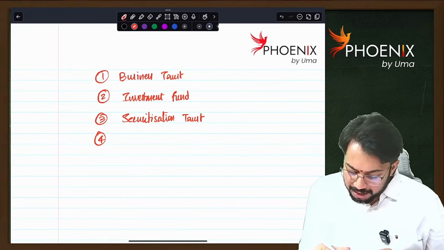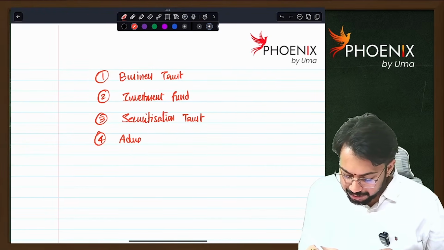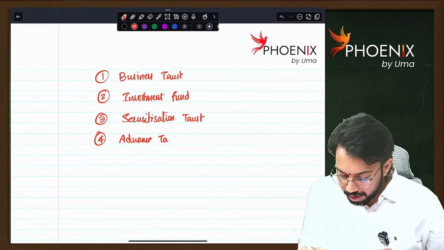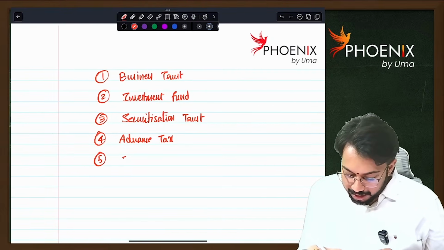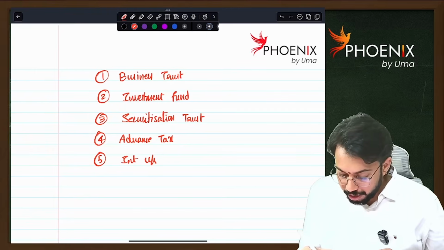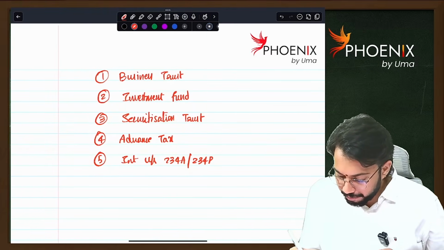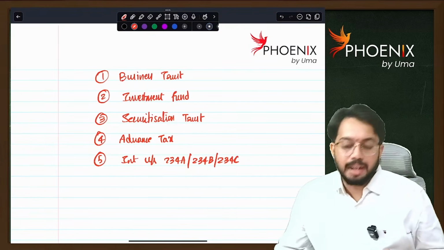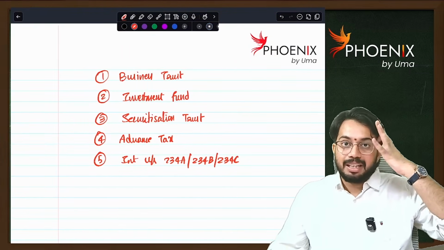Then I will discuss advance tax. Then I will discuss interest under section 234A, 234B, 234C. So these are the topics that are going to be revised in today's class.